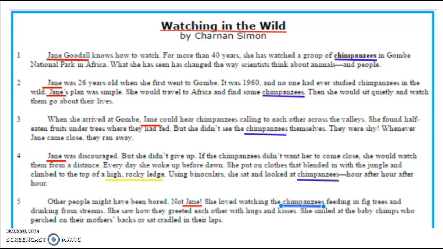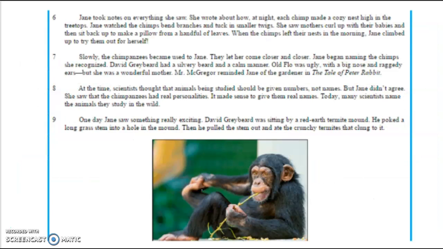Now I'm going to look at the next chunk of the text, paragraphs 6 through 9. As I skim and scan through these, I see the name Jane again, and chimps and chimpanzees, and I notice right away there's a picture of a chimpanzee at the bottom of this chunk of the page.